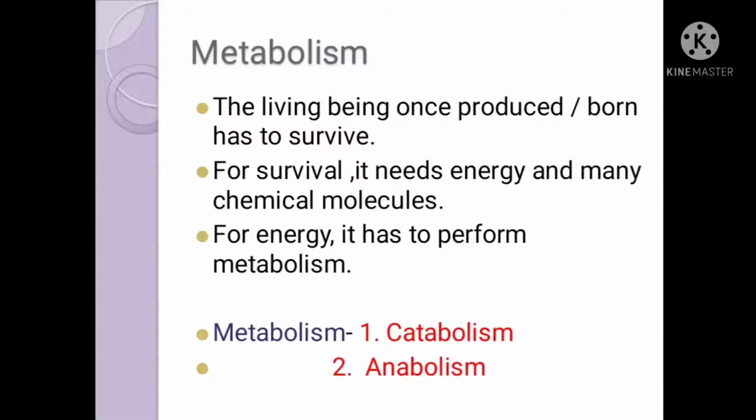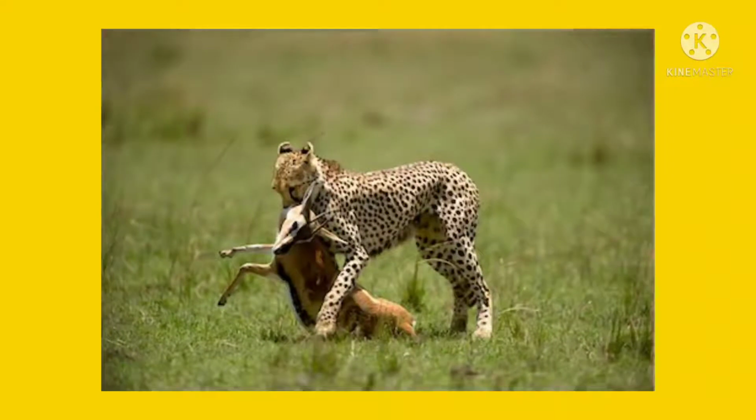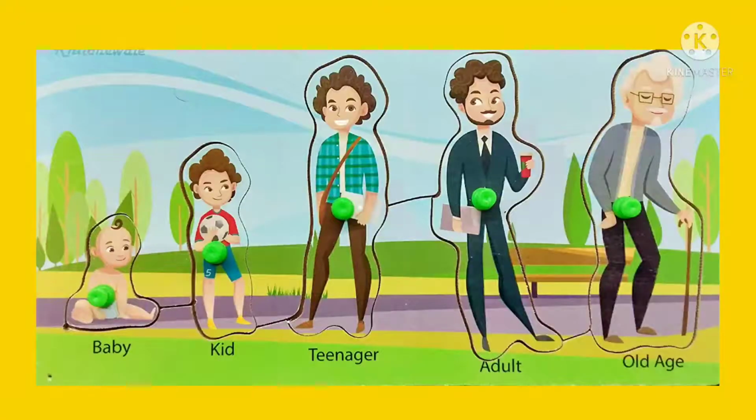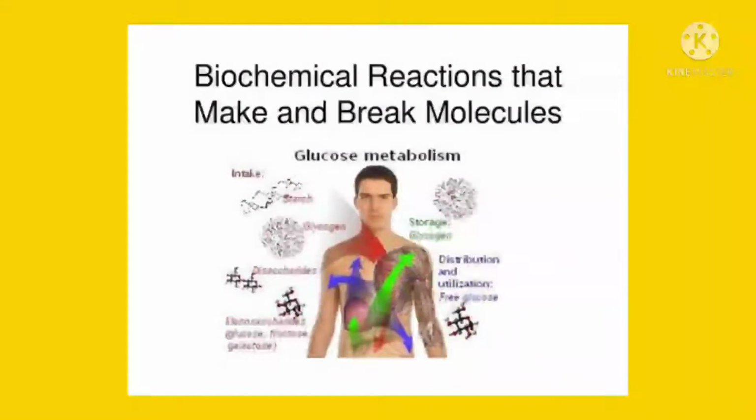Life depends on an enormous number of interlocking chemical reactions. These reactions make it possible for an organism to do work such as moving around or catching prey, as well as growing, reproducing and maintaining the structure of their bodies. Living things must use energy and consume nutrients to carry out the chemical reactions that sustain life. This sum total of all the biochemical reactions occurring in an organism is called metabolism.